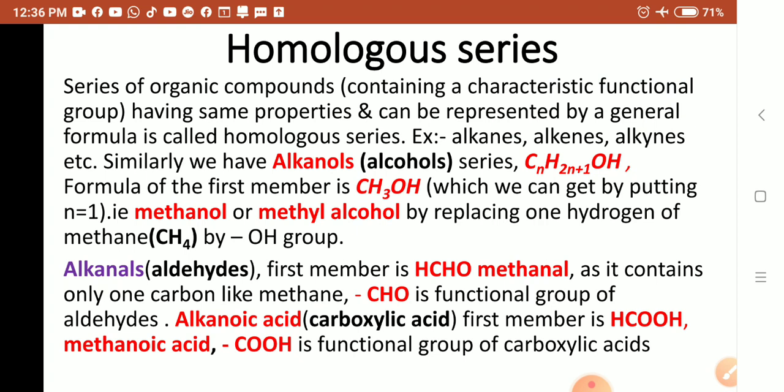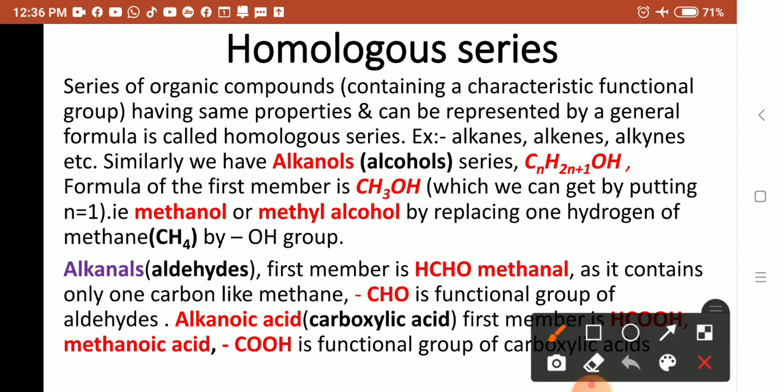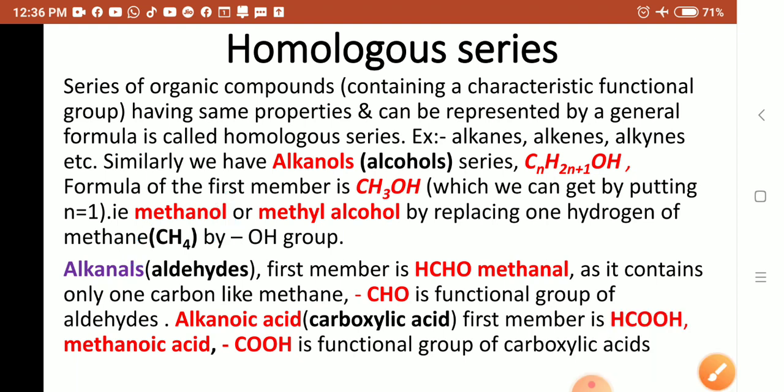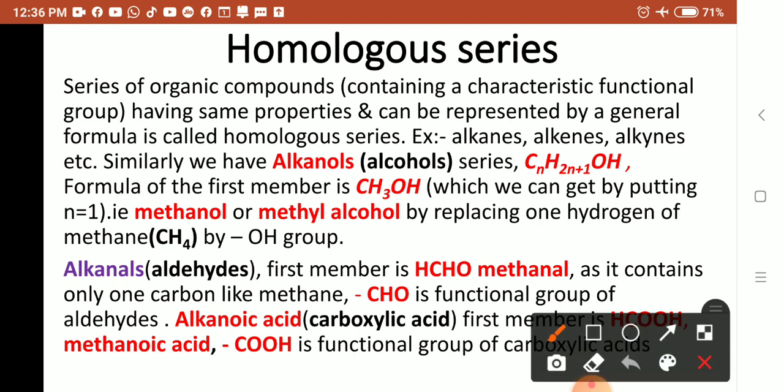It is from methane, where the E of methane is replaced by OL. So it is methanol, also called methyl alcohol. How do we get it? By replacing one hydrogen of methane, CH4, by an OH group, so it is CH3OH.